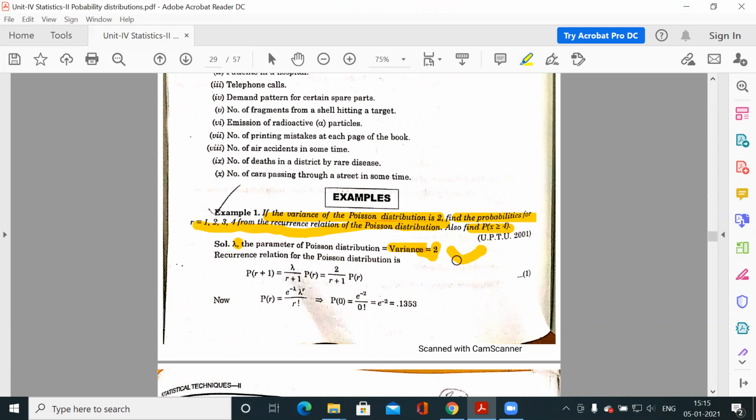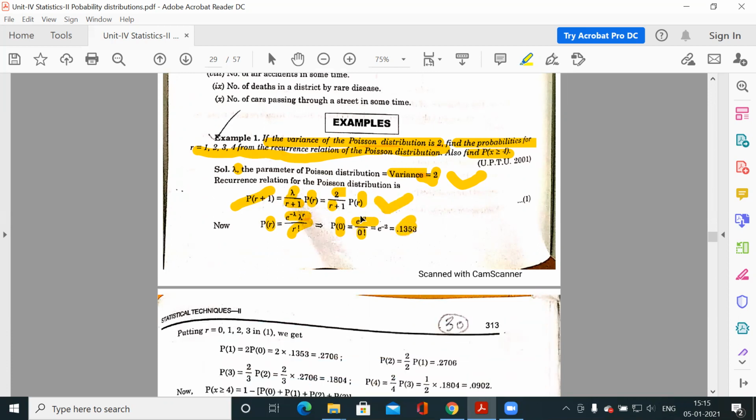If you know the value of lambda, you can tell every probability, means you can tell what are the different probabilities. So we have to calculate the probabilities for 1, 2, 3, 4 using the recurrence relation. What is the recurrence relation? P(r+1) is equal to lambda by r plus 1 into P(r). So lambda is 2, r plus 1, P(r). Now P(r) is e to the power minus lambda, lambda to the power r by factorial r for Poisson distribution. So P0 is when r is 0. So e to the power minus 2 by factorial 0, it is 0.1353. So now substitute this value here. When you substitute P0, you will get P1.